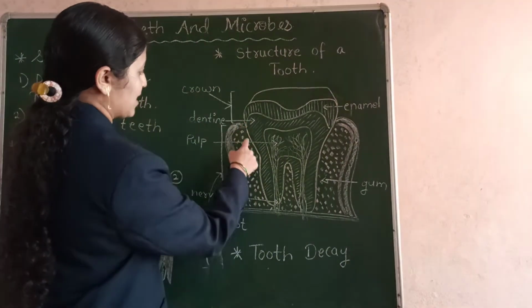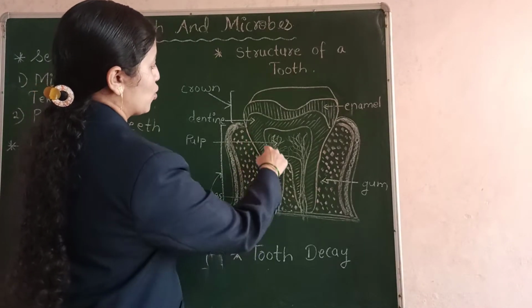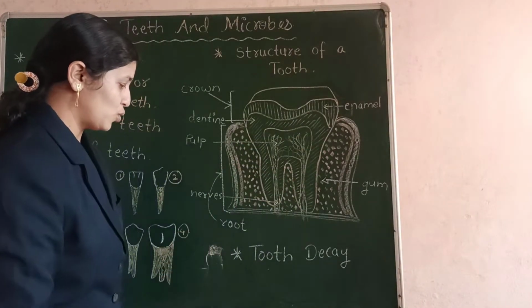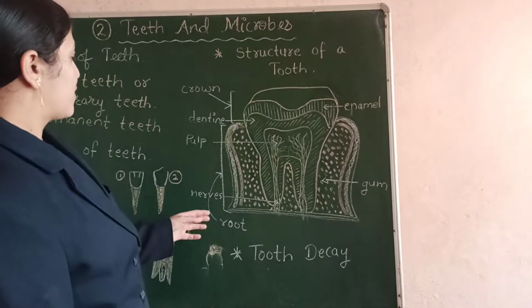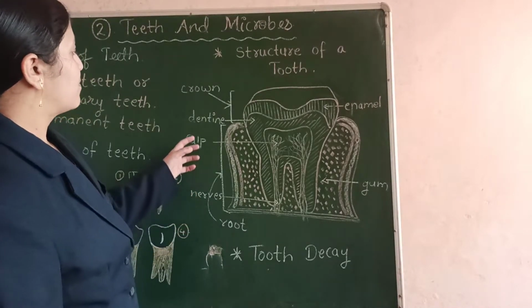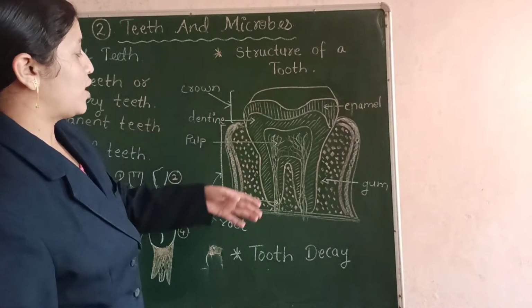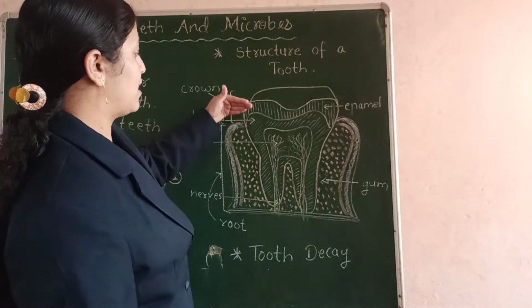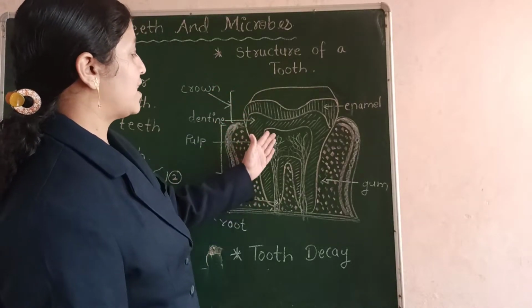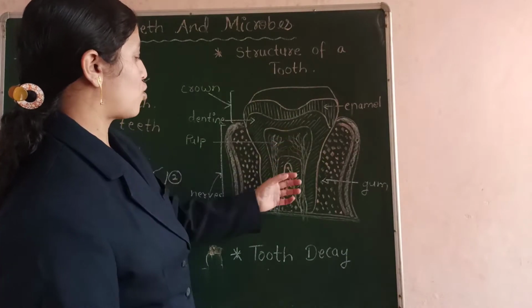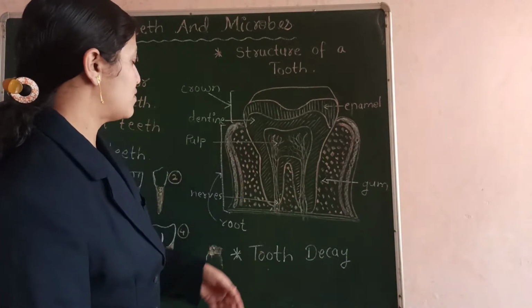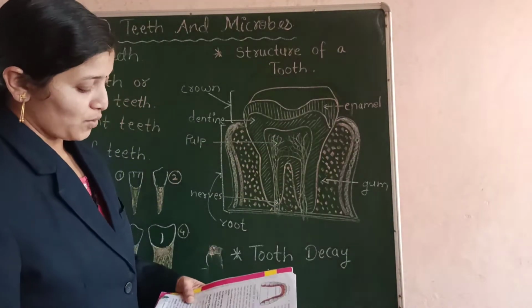These are the covering for the root part of the tooth. We can see that the structure of the tooth is very complicated since it has layers after layers, and inside it has a very soft part called pulp, which has nerves and blood vessels.